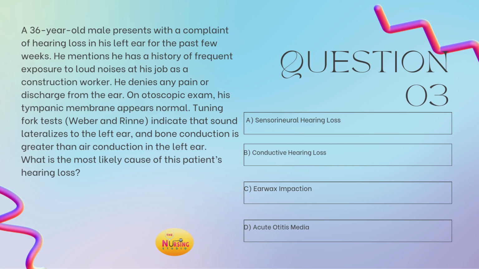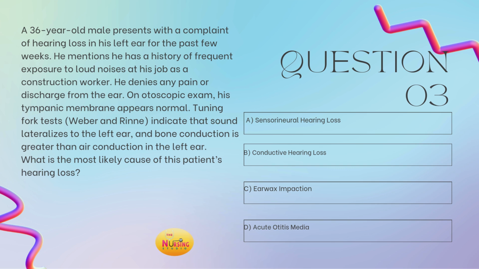All right, so the hearing loss, this is still asking you for a diagnosis, right? So let's run it back and look at how they presented and what was noted on exam. So this is a 36-year-old male, came in with complaints of hearing loss to the left ear. So we need to pay attention to that. The affected ear is your left ear. He mentions he has a history of frequent exposure to loud noises due to his work, right? Denies any pain or discharge from the ear. On otoscopic exam, the tympanic membrane is normal. The Weber results indicate the sound lateralizes to the left ear, which is abnormal. And then the Rinne results also show bone conduction is greater than air conduction in the left ear.